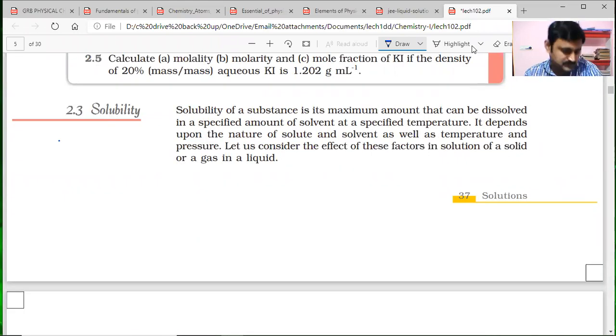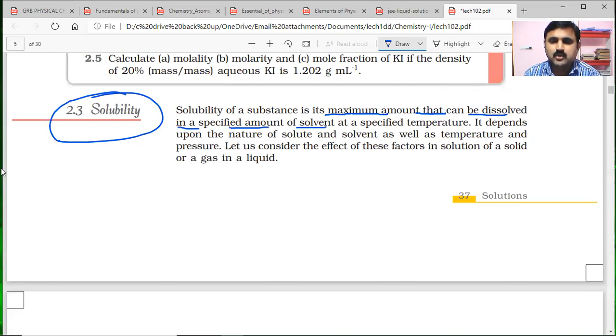In lecture 1, I discussed the solubility of gases in a solvent. Once again, I will check with the NCERT and show you what solubility is. The maximum amount of a substance that can be dissolved in a specified amount of solvent at a specified temperature. Solubility is nothing but the maximum amount of substance that can be dissolved in a specified amount of solvent at a specified temperature.